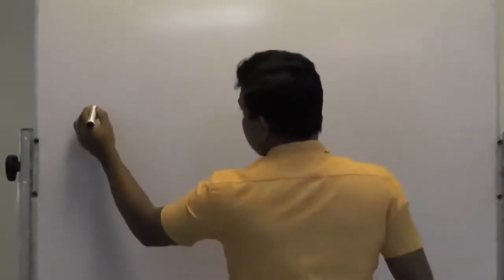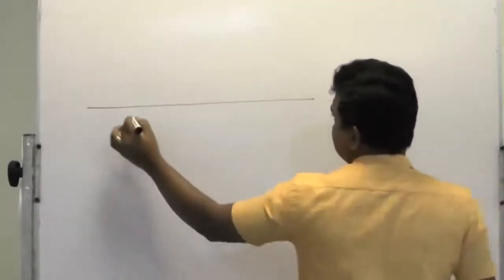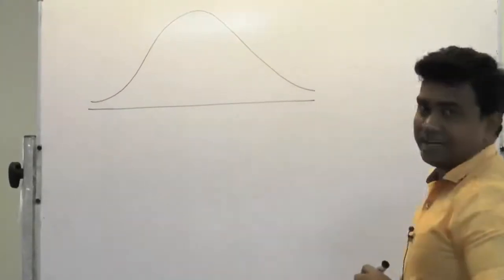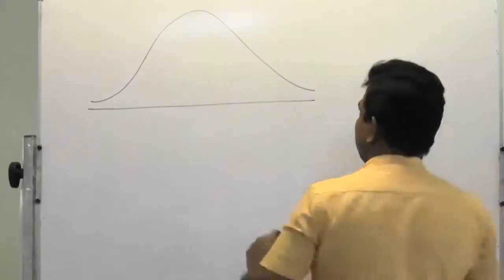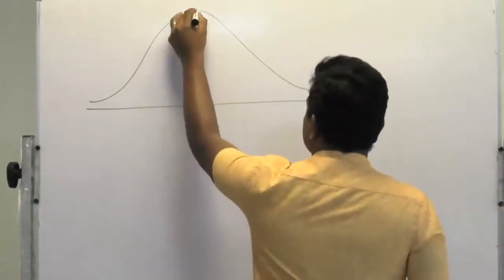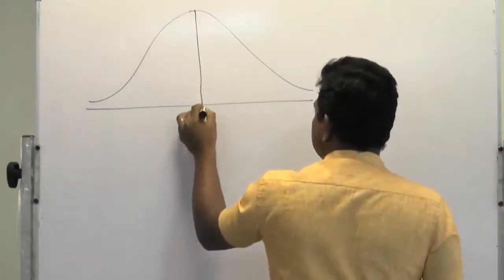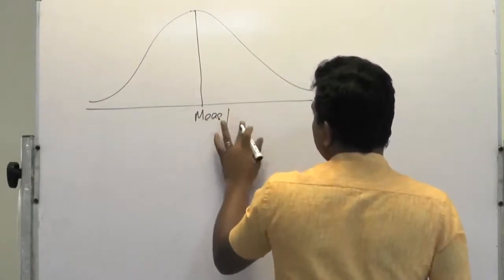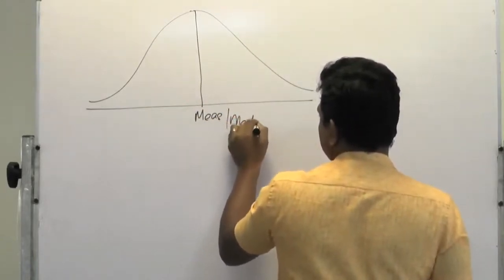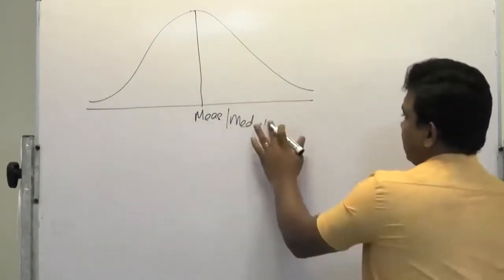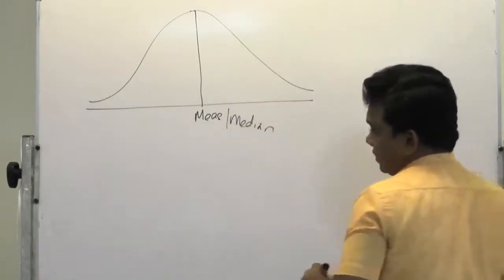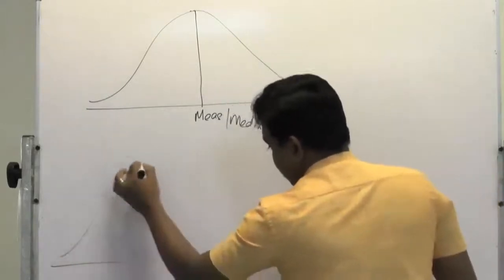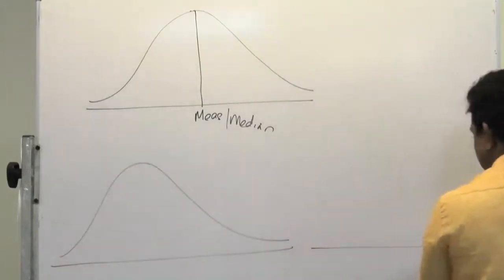You know, normally distributed data will be presented like this in the normal distribution graph. In such a case, the mean value is the middle value, and the median is also here.